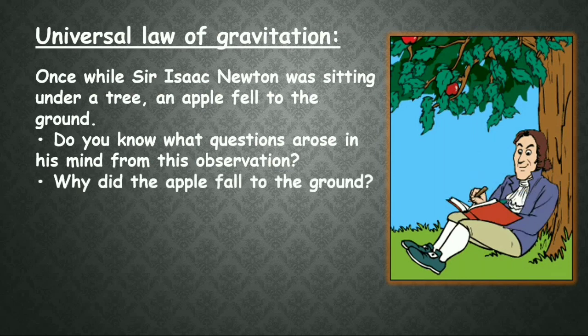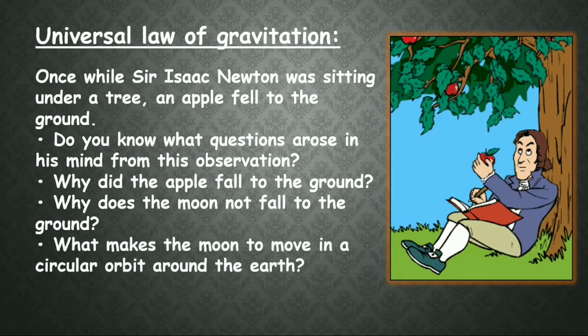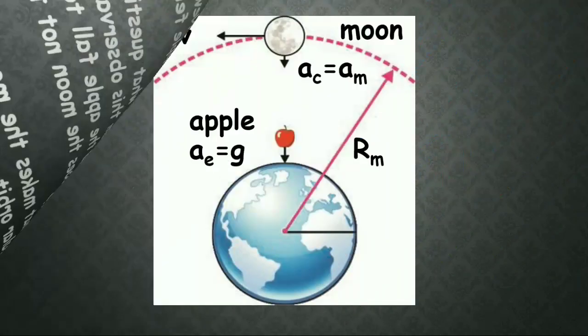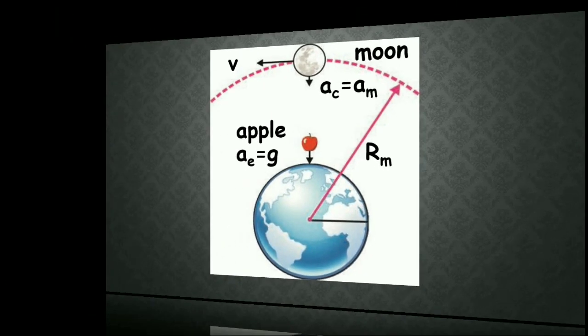So why did the apple fall to the ground? Why does the moon not fall to the ground? What makes the moon move in a circular orbit around the earth? So these are the questions here. The moon is orbiting but is not falling to the earth, but the apple is falling down to the earth. Why?